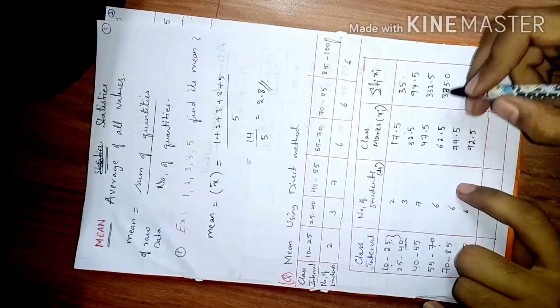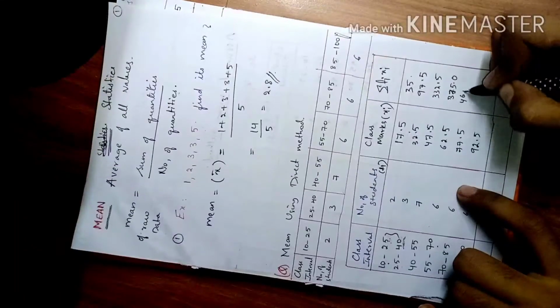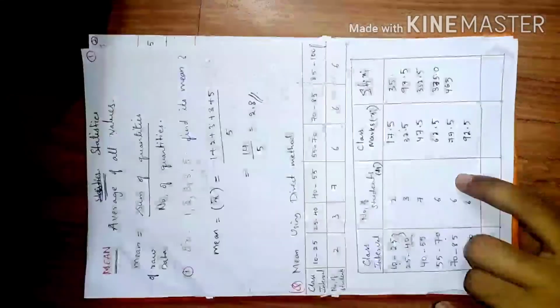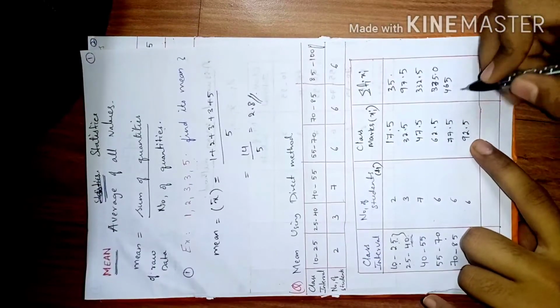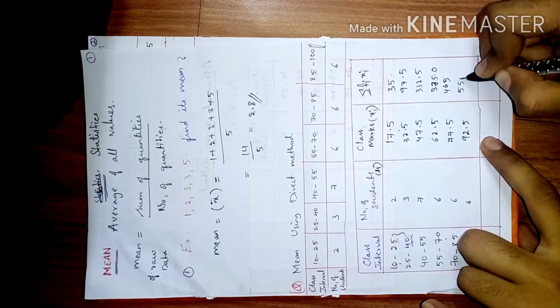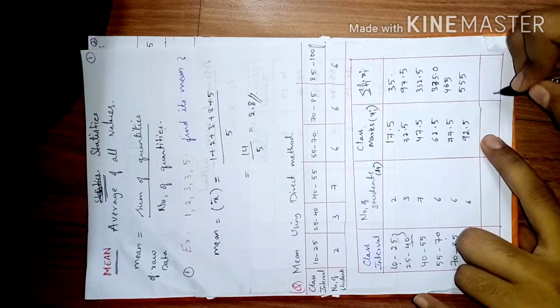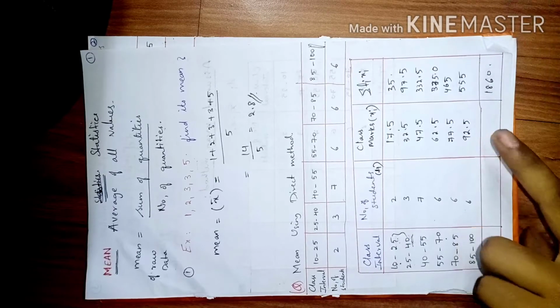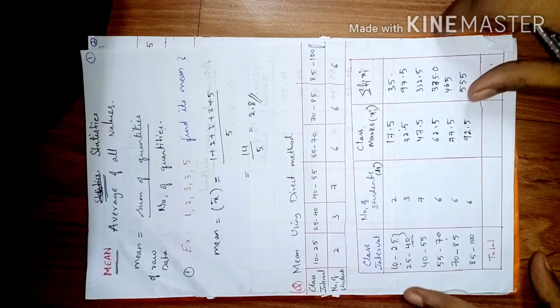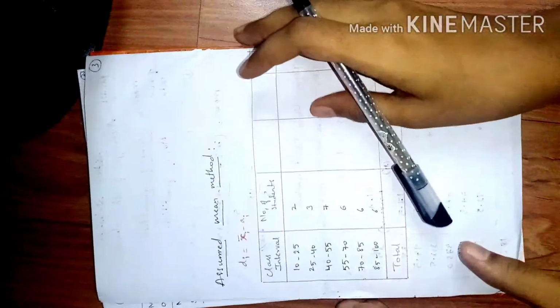This is 0, 375, that's it. This is 465. It's 465, and this is 555. So that's it, friends. Now you need to add all this. You will be landing at 1860. So this is the total value after adding.